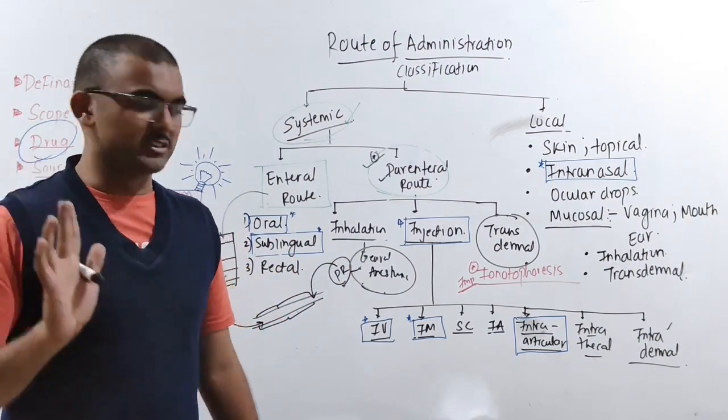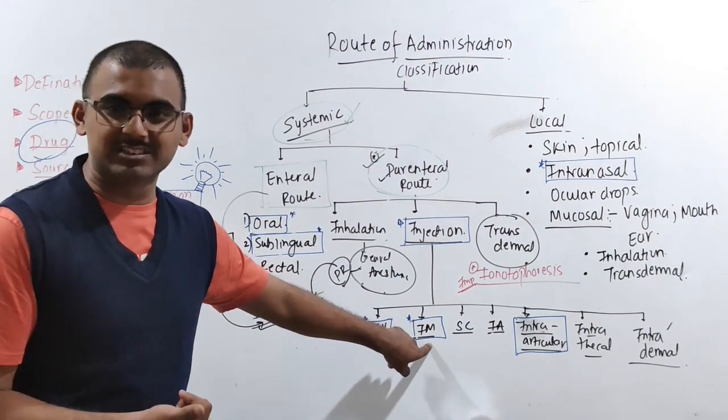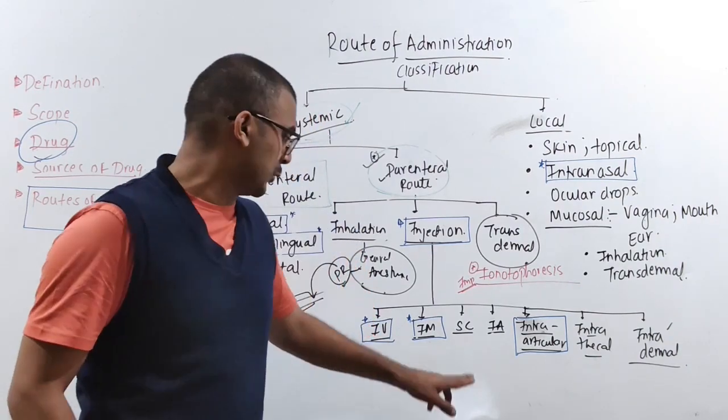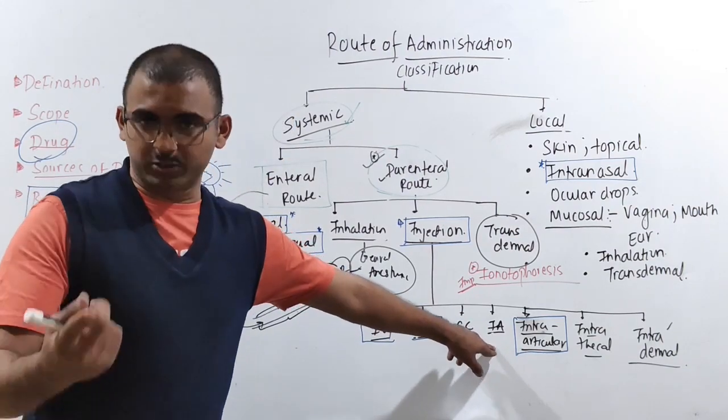Or you can use it for your mistake, okay, fine. Then you are having your intramuscular, okay, directly in the muscles, the deltoid regions you are going to act. They are acting like a depot, okay, for sustained release, you are going to use this intramuscular. Then subcutaneous is there. Then intra-arterial is there, I told you in thrombolytic therapy.